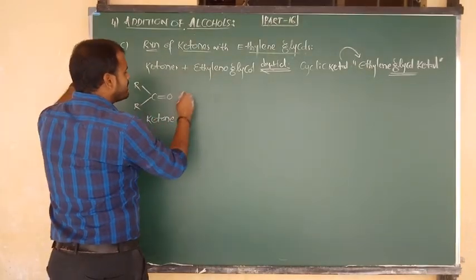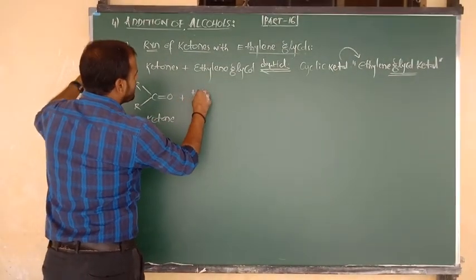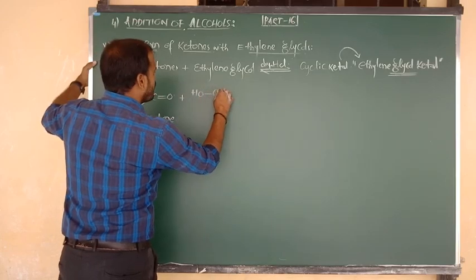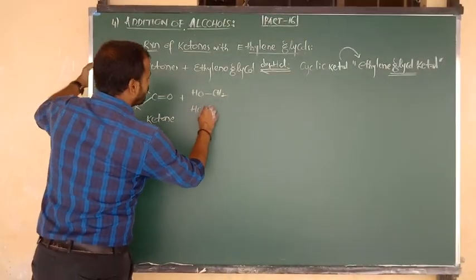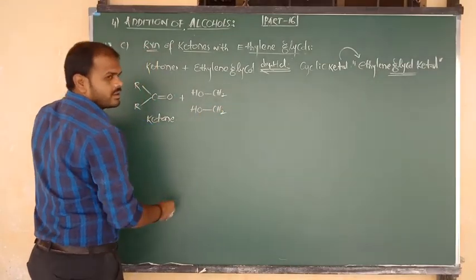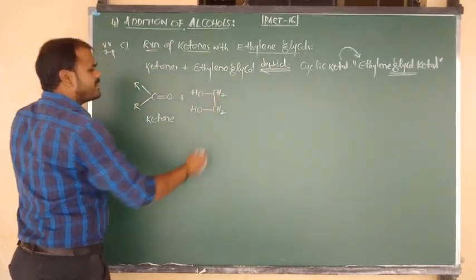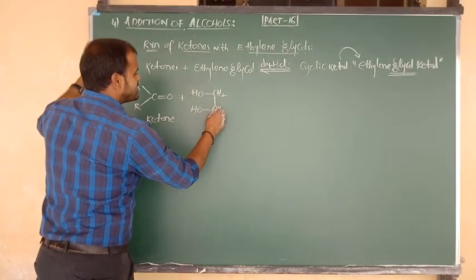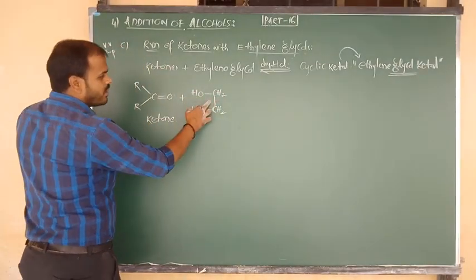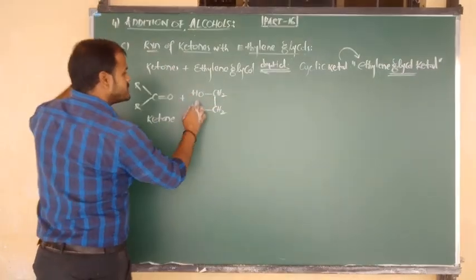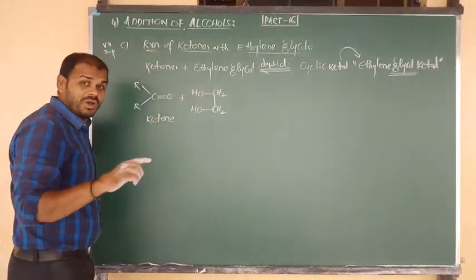It undergoes addition with ethylene glycol. So what is the formula of ethylene glycol? HO bonded to CH2. Again HO bonded to CH2. Between the two CH2 we have to write one bond. So once again, CH2 bond OH bond CH2 bond OH. So here how many OH groups are there? 2 OH groups are there.